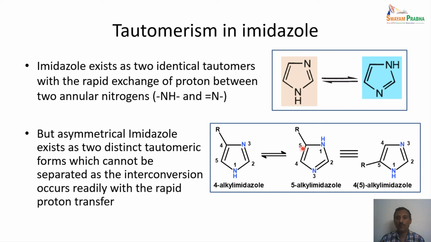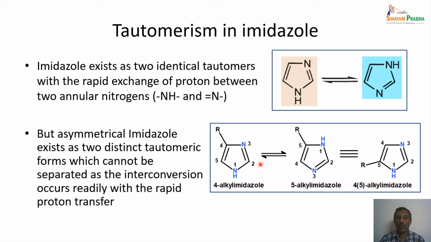So in other words, whenever there is an imidazole having this type of substitution, tautomerization actually shows that it is generally called 4 or 5 alkyl imidazole, because this numbering is going to be very complicated.